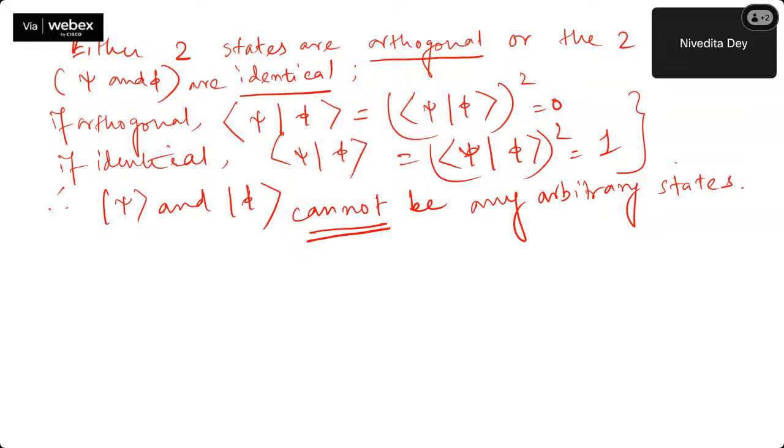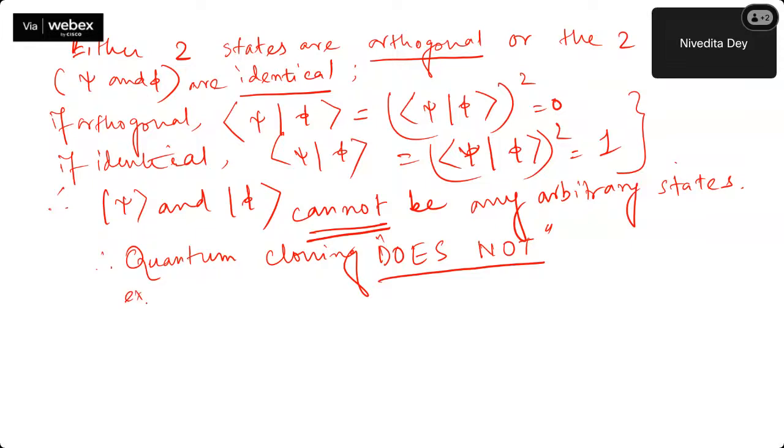Okay. So looking for an operator that can clone any arbitrary state is not fulfilled. So quantum cloning does not exist. And this principle is called the quantum no-cloning theorem. Okay.